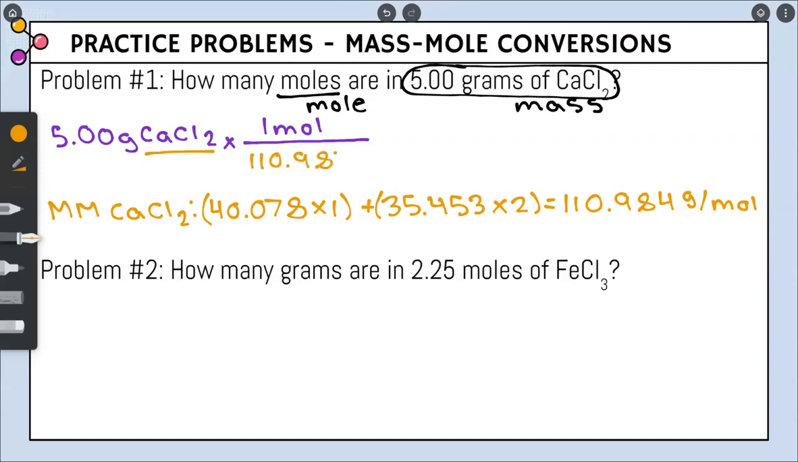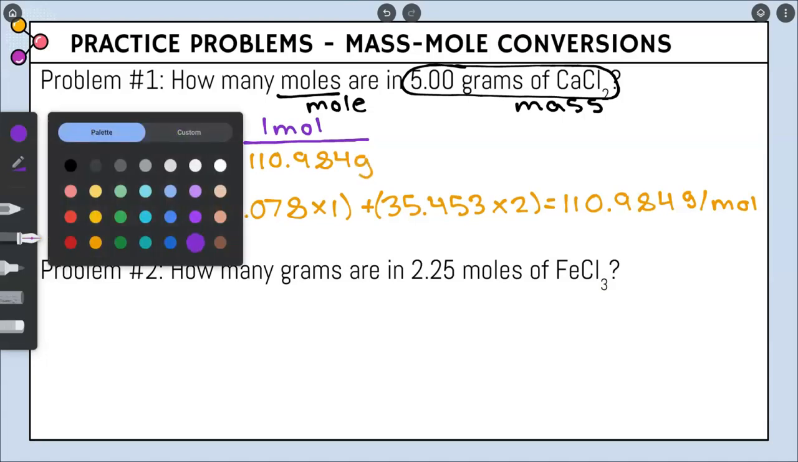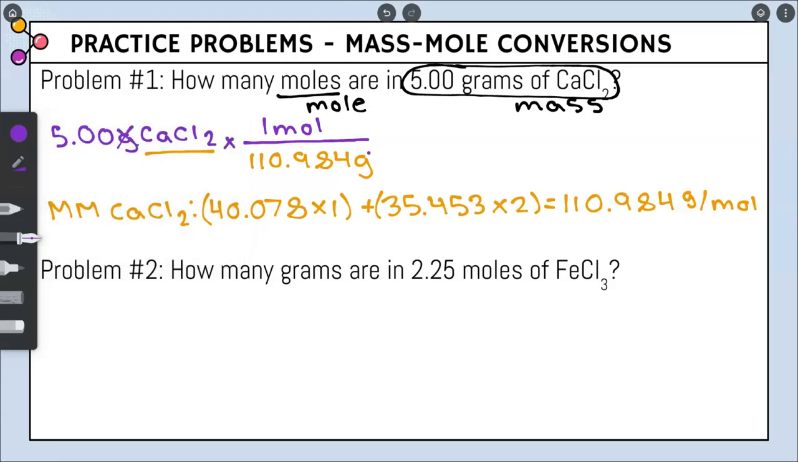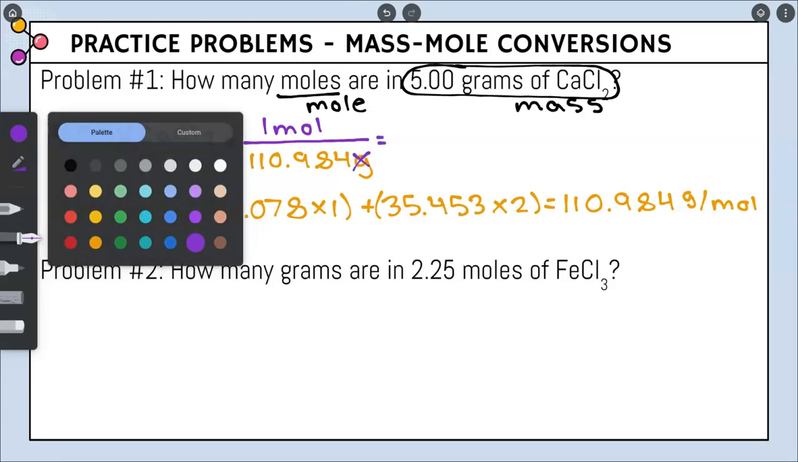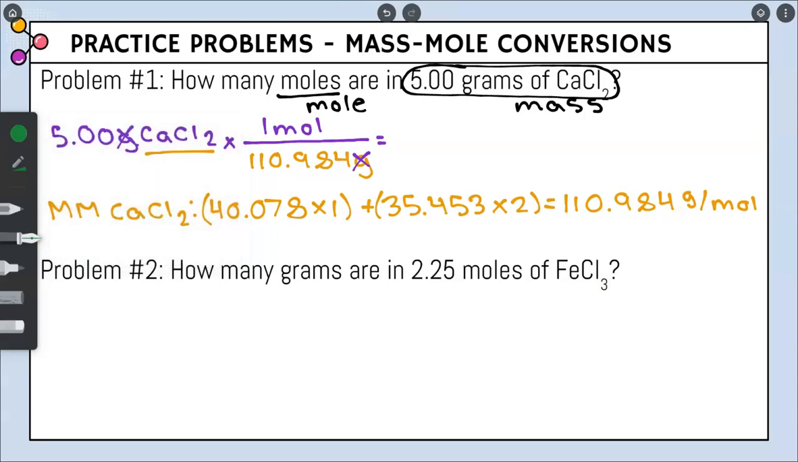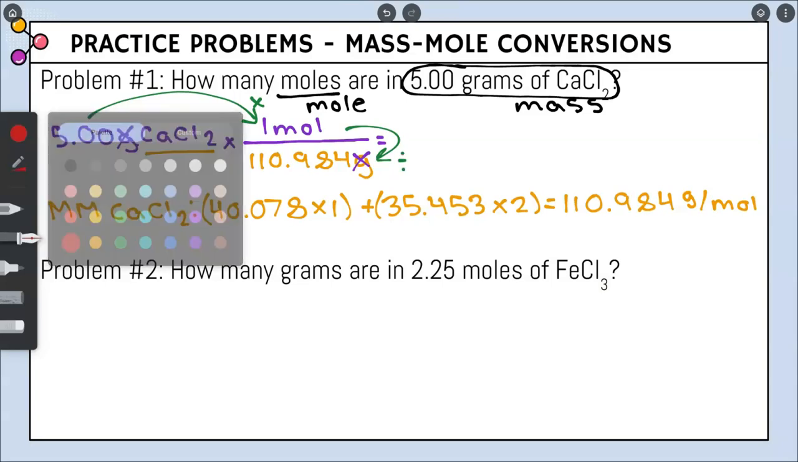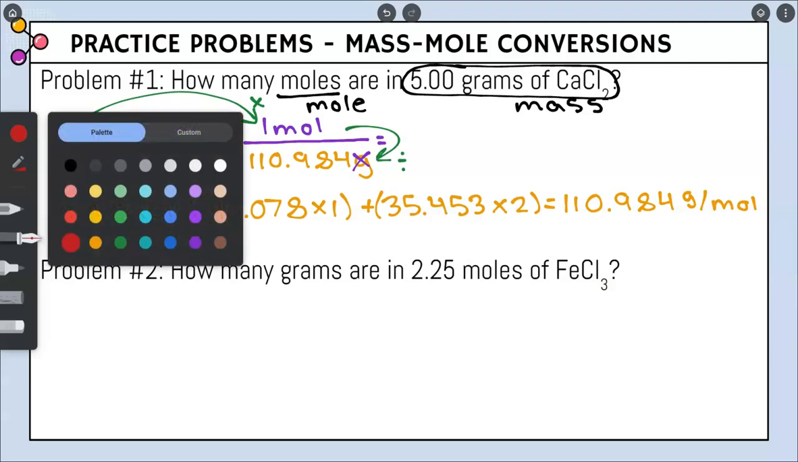That number goes on the bottom, where our mole island map tells us our molar mass is going to be. Because we already have our mole on top and the mole on the bottom, the only unit left over is grams. We have grams on top and bottom, so we're going to cancel both. And now we are good to solve it. Just like before, we're going to multiply the top and divide the bottom.